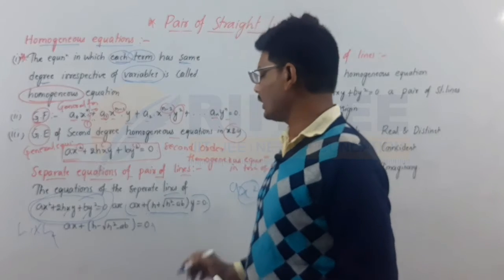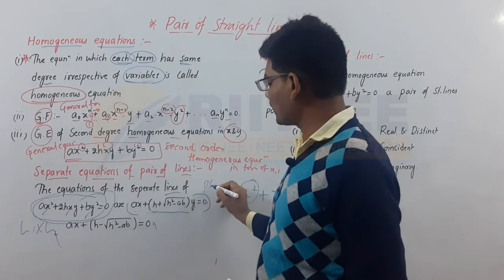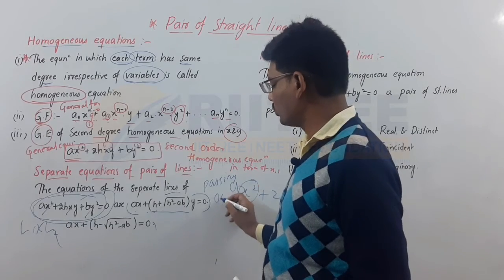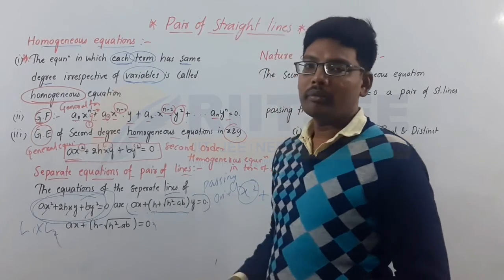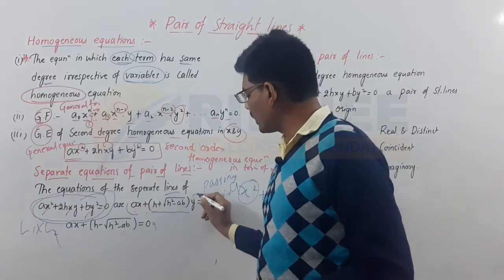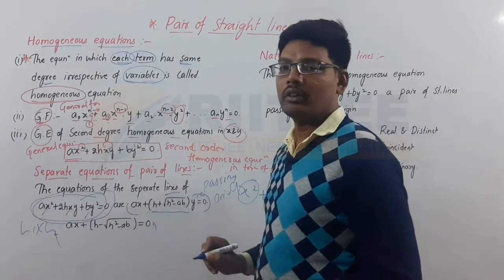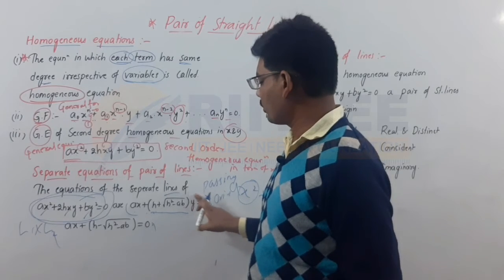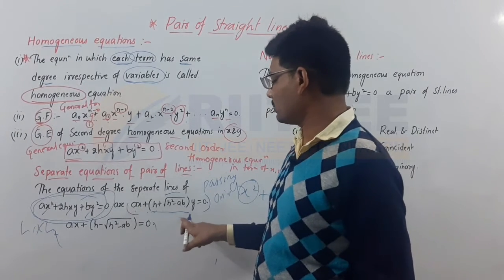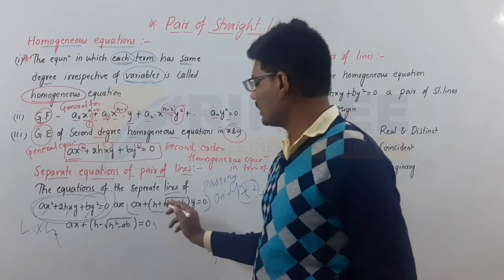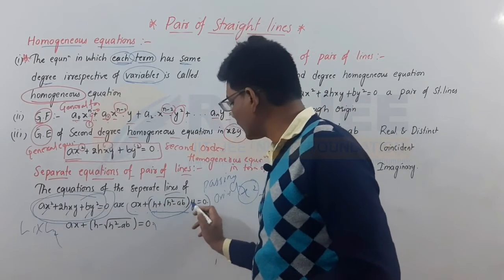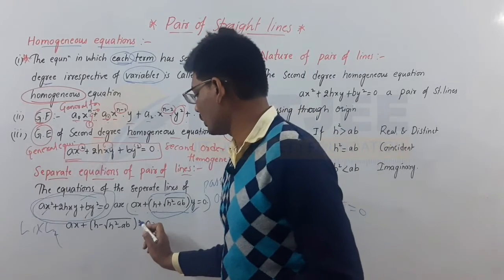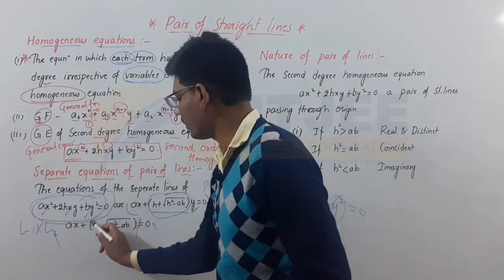Where L1 and L2 are passing through the origin, so we don't want to add c here, we have to remove c. So in the form of ax plus by, this whole term becomes the coefficient of y here.